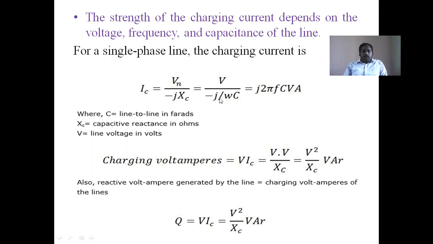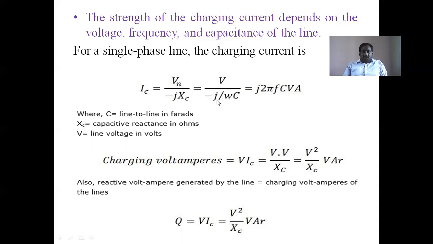XC is 1 by 2 pi fC, that is 1 by omega C, so IC is j into 2 pi fC into V, in amperes.